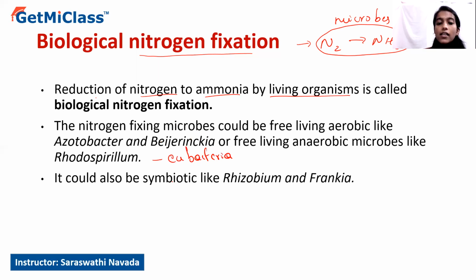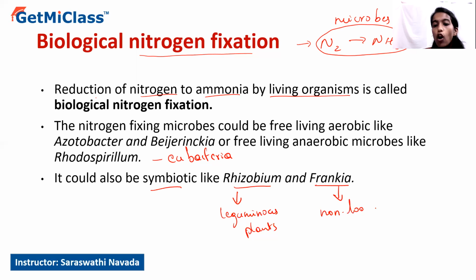Next are symbiotic organisms, which include Rhizobium as well as Frankia. Rhizobium fixes nitrogen in leguminous plants, whereas Frankia is helpful in nitrogen fixation in non-leguminous plants. Leguminous plants mainly include pulses such as pea, beans, and groundnut, which belong to the family Fabaceae.